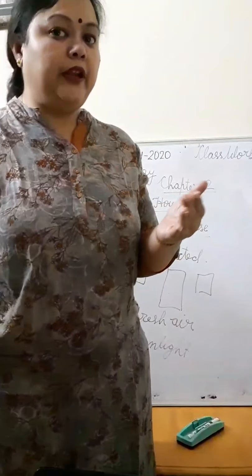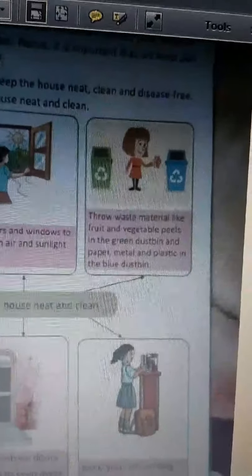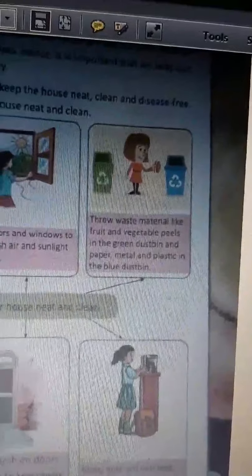That I will be explaining in the next time. Not next time, just after this one. So the third one is, use the dustbin.